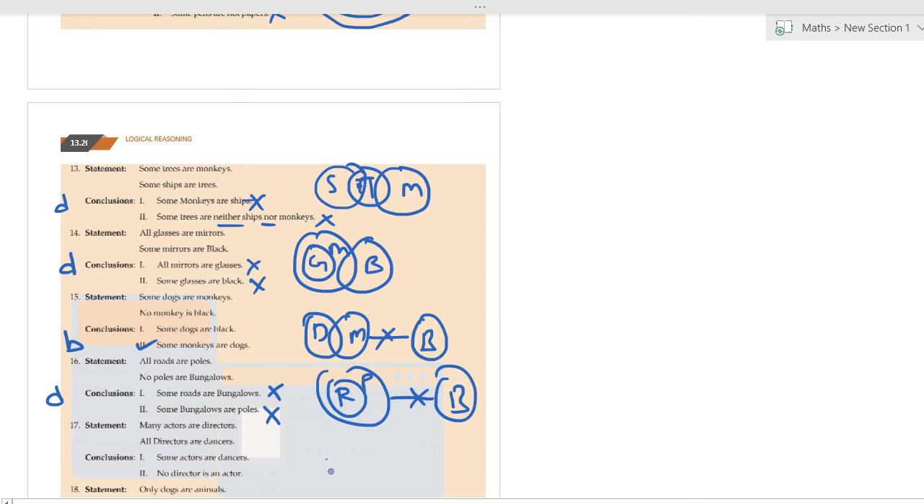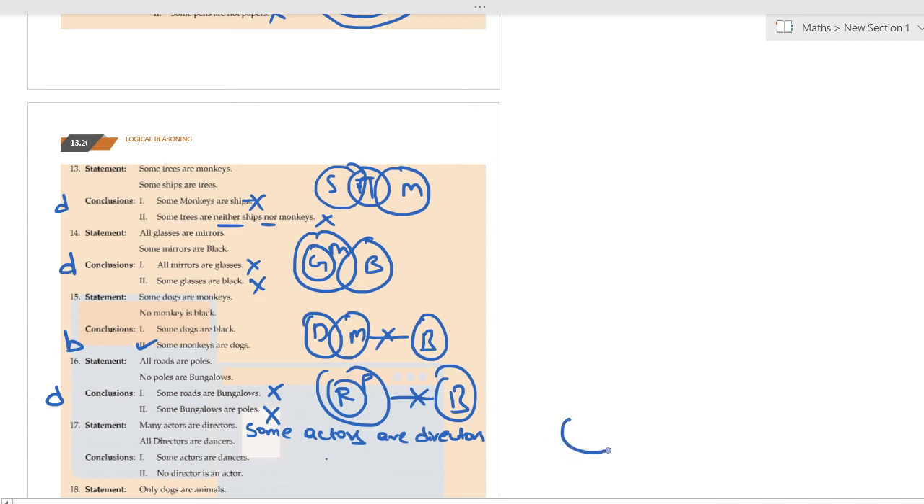Seventeenth one. Many actors are directors. We can say some actors are directors. Why are we using some even though they gave us many? Because we have only two types of sentences: all actors are directors, some actors are directors. Since they gave many, we can only say that some actors are directors.